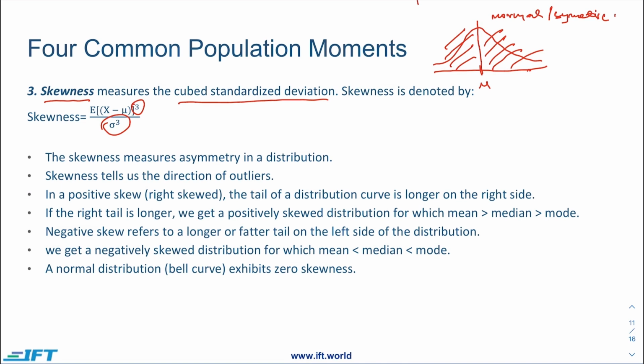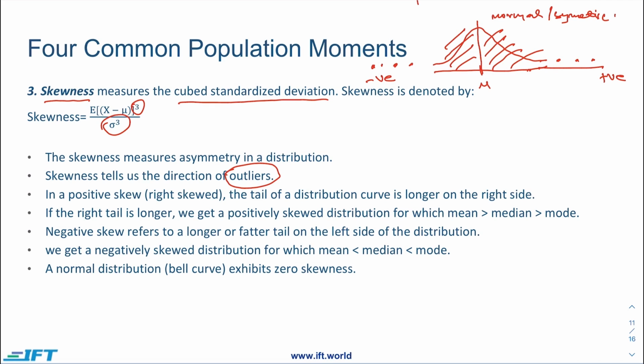Now skewness tells us about one key factor which is considered as outliers. If the distribution is symmetric, then there would be no outliers. Outliers are defined as observations found here, which are extreme values on both sides of the distribution. So it can be positive, it can be negative.